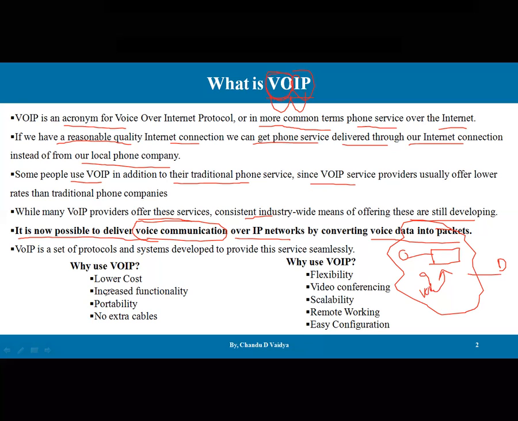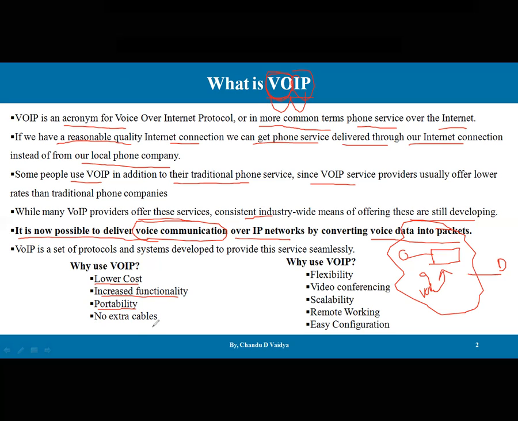So what are the features, or for what purpose is VoIP used? Why use VoIP? Lower cost, because we are not setting up any extra infrastructure to set up our calls. The existing infrastructure is used. Increased functionality, so more functions are possible over VoIP. Then portability: we don't have a constraint of a fixed location. It is a portable service. There are no hurdles of any services while moving.